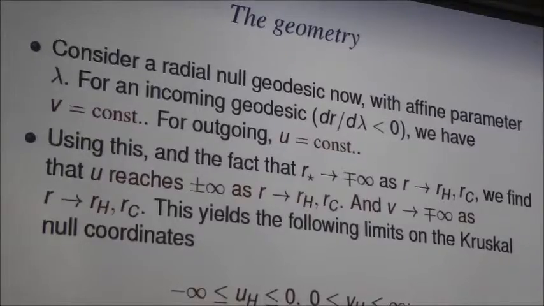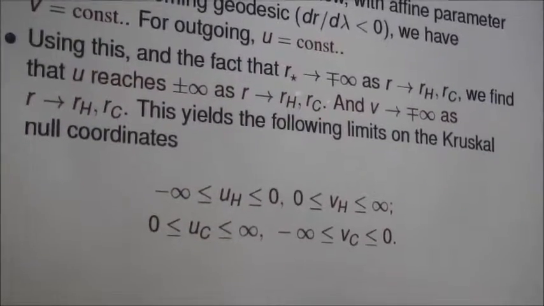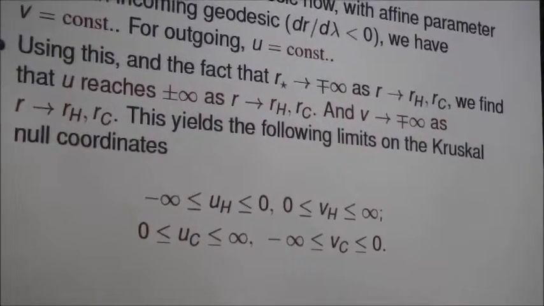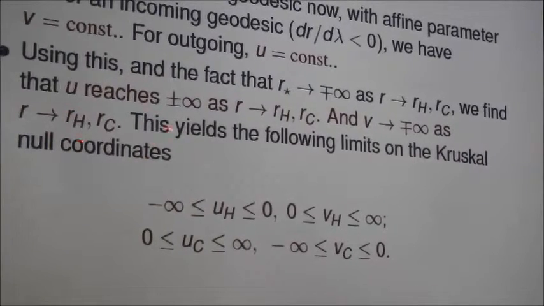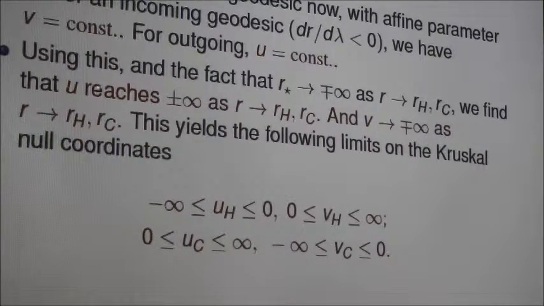Using this, and the limit for the tortoise coordinate, we get these limits: U reaches plus or minus infinity as R goes to RH and RC, and V reaches minus or plus infinity as R goes to RH, RC. Note that the role of RC is just a spatial infinity, nothing else.